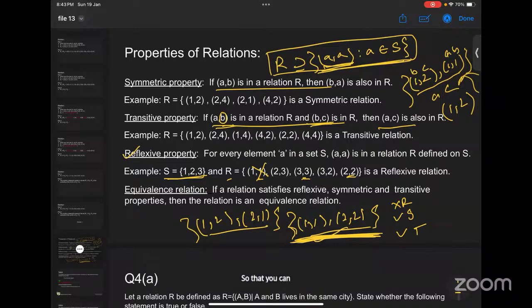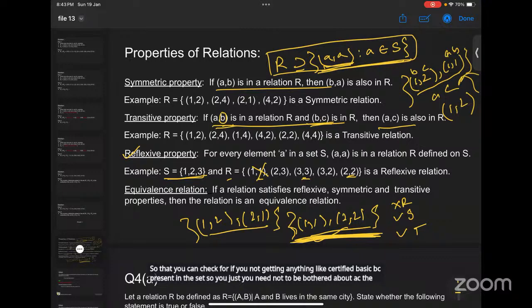So this is the first thing: you have AC, so that you can check for. But if you are not getting any such pattern, like BC present in the set, then you need not be bothered about AC. The set will be automatically transitive because you don't have any example which can discard it.